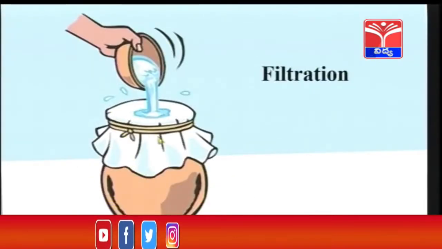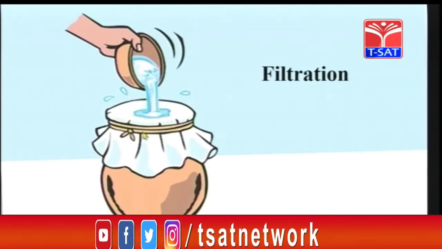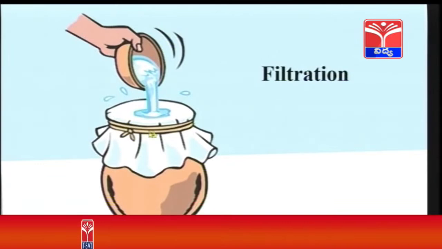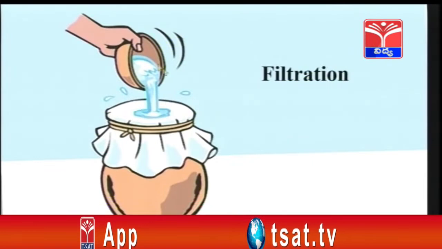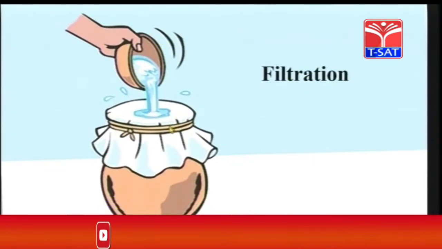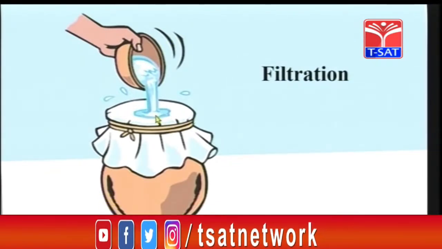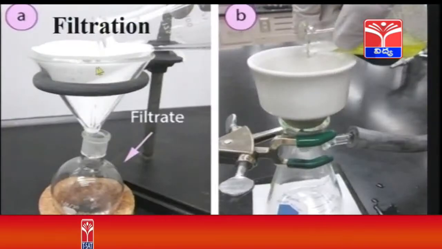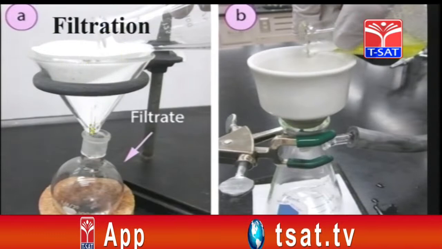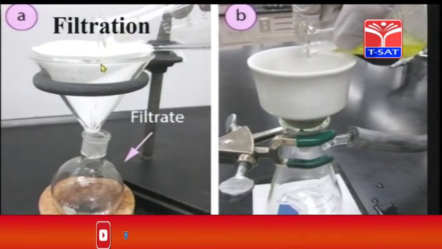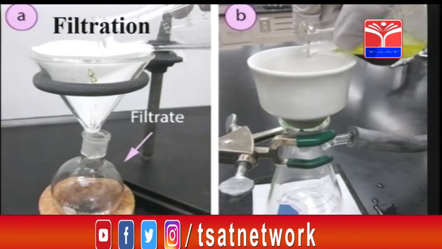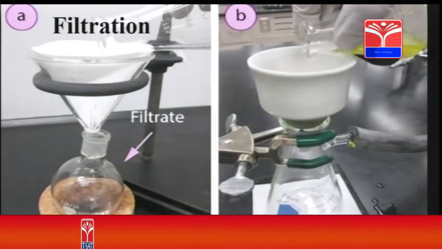You can use this method also. Here, if you want to purify the water and separate it from the minute impurities present, you can tie a cloth to a water pot and you can filter it. In this process, you can see pure water settles down in the pot and the impurities will get collected on the cloth. This is a round bottom flask. This is a funnel in which a filter paper is taken. And if you pour, see here children, this is a conical flask. If you pour the mixture into this, you can collect filtrate in the container and the waste materials are collected in the filter paper. This is another method of filtration, children.